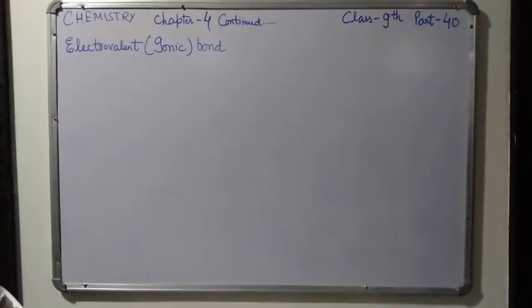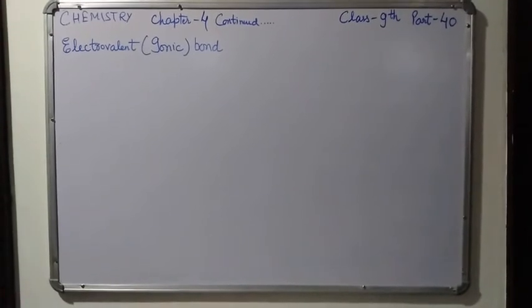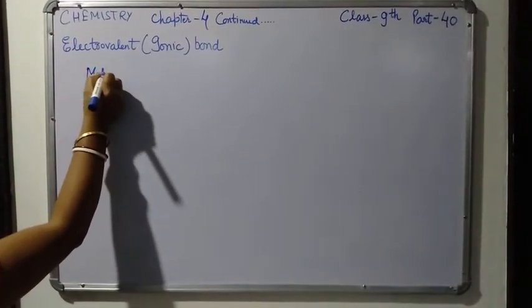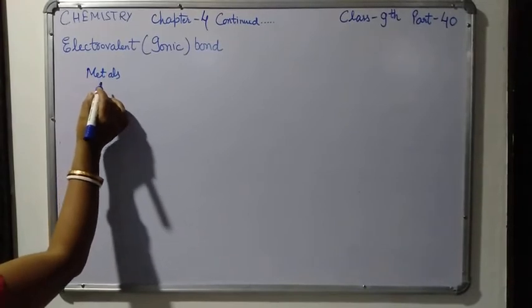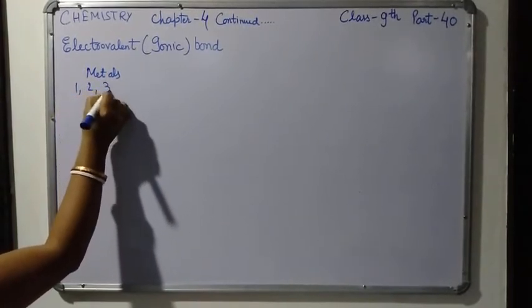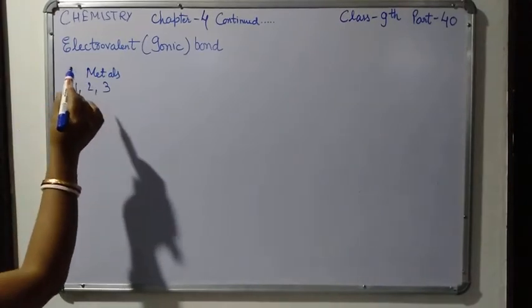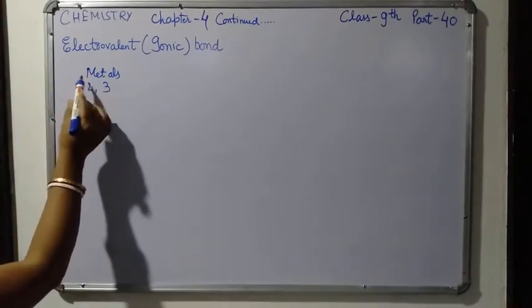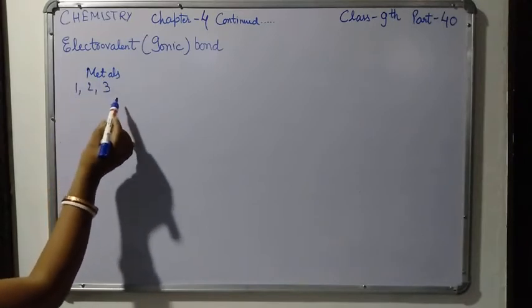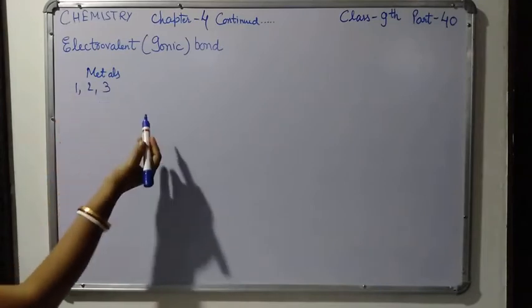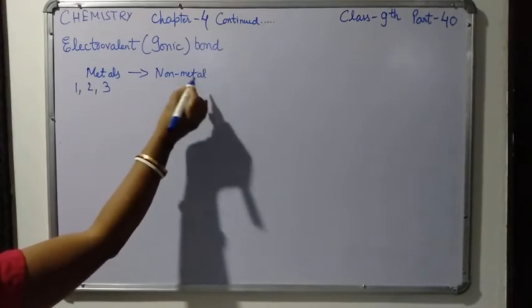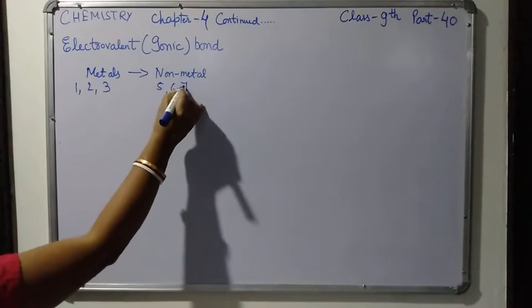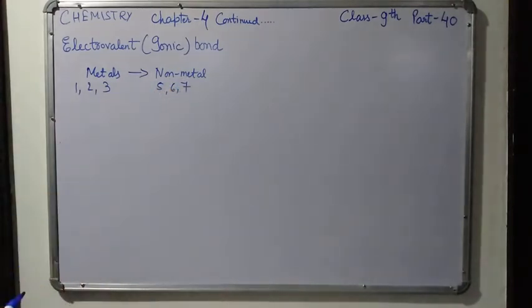My topic is electrovalent or ionic bond. Atoms of metallic elements, which means metals, that have 1, 2 or 3 valence electrons, can lose electrons to non-metals which have 5, 6 or 7 electrons in their outermost shell.